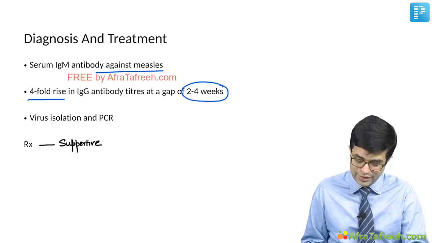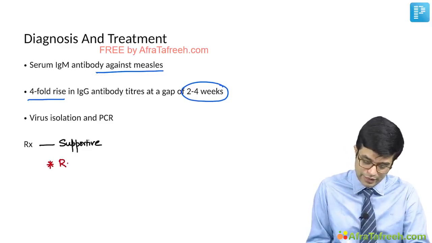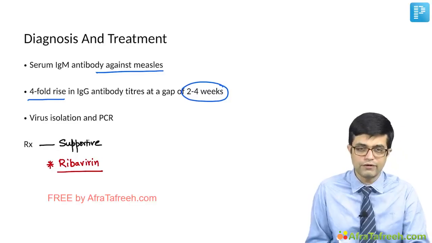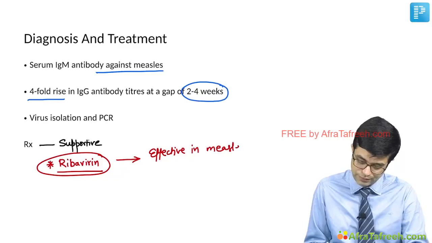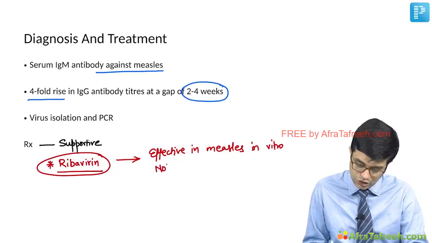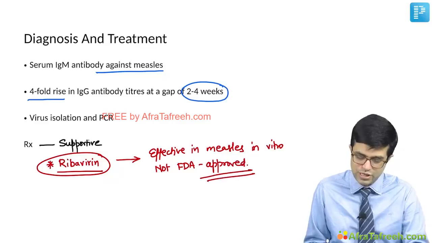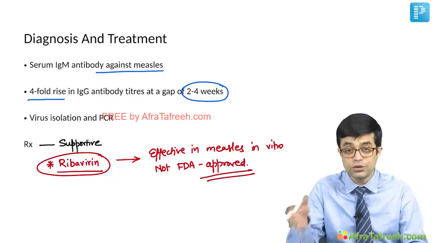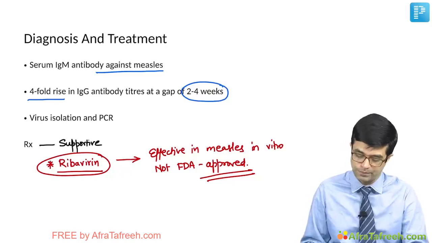If question says, is there any agent which is active in vitro against measles? The answer is ribavirin. Ribavirin is an antiviral agent. Commonly you have read it is effective against RSV infection. Ribavirin has been found to be effective against measles in vitro conditions. However, it is not FDA approved for use in case of children. So if question asks you which is useful, the answer is ribavirin. Is it used clinically? The answer is no. It is more of a theoretical thing, again mentioned in Nelson 21st edition.